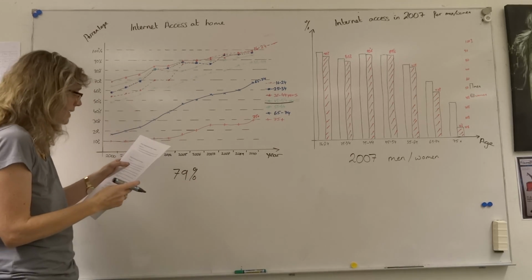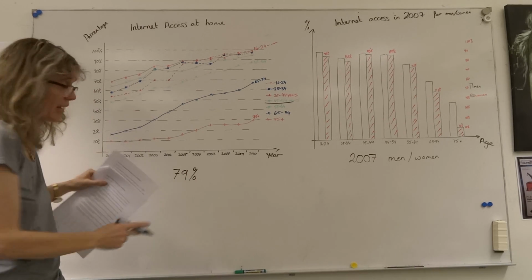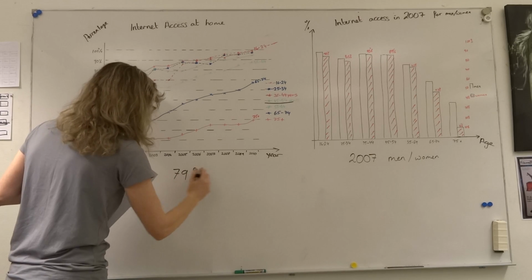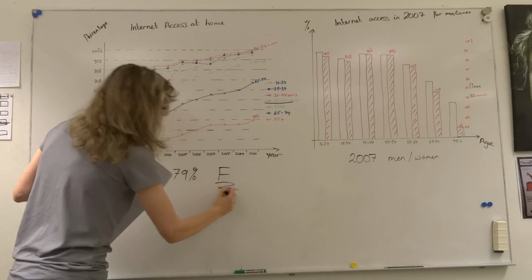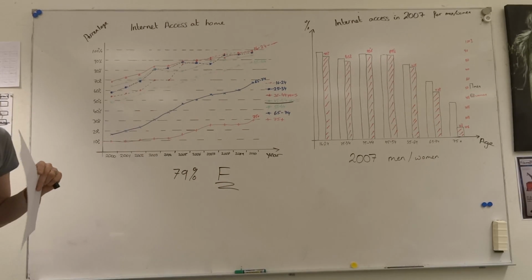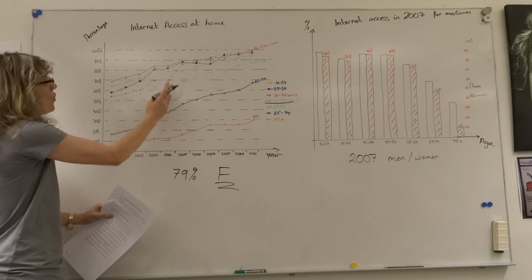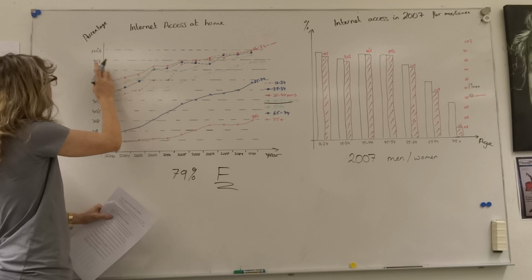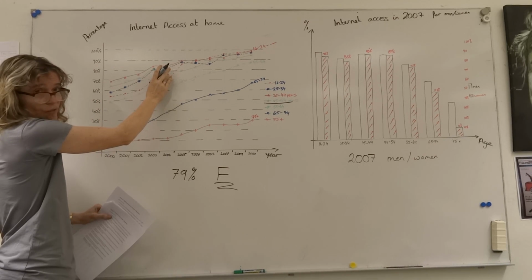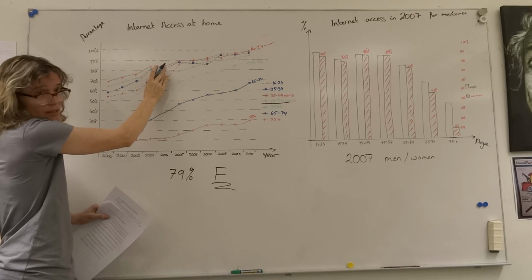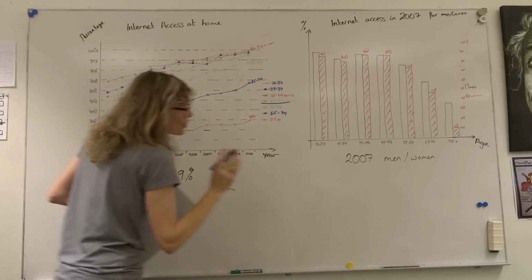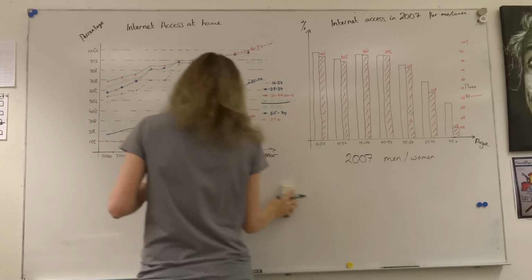And the question is, is it more than 80%? Well, 79 is not more than 80. So question 1 was a nice simple false. And that was just saying, by reading off the graph, looking at 2004, going up the y-axis to see where the graph for 45 to 54 meets the y-axis, okay? So using the correct mathematical terms.